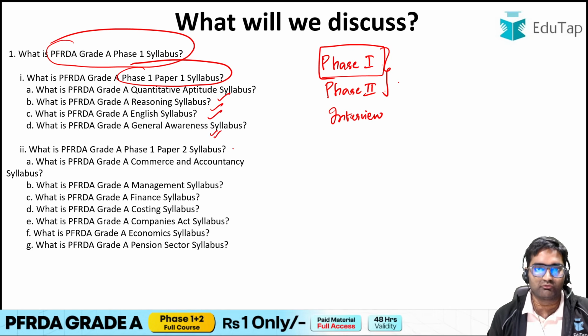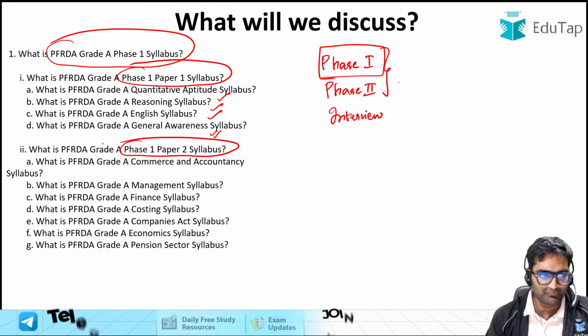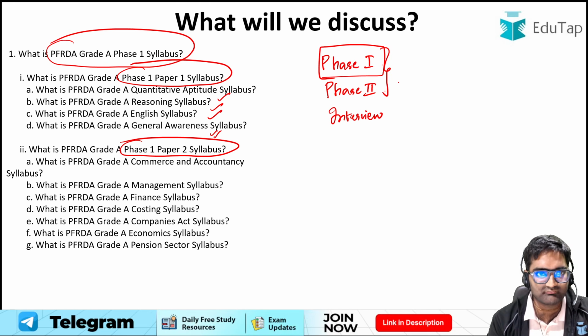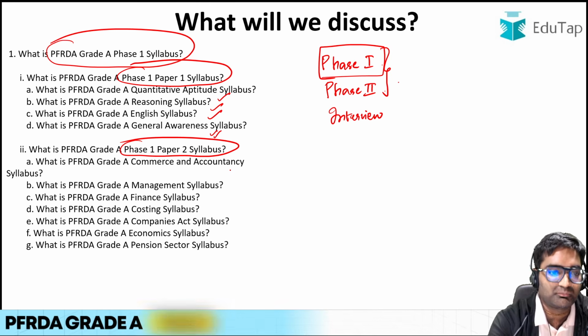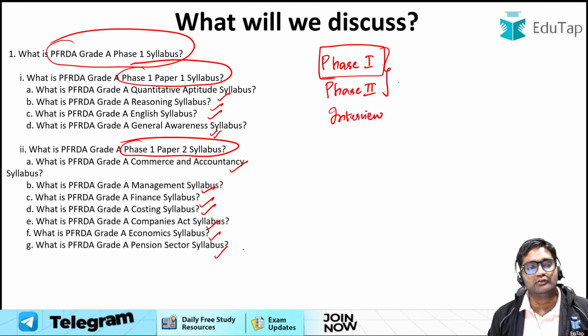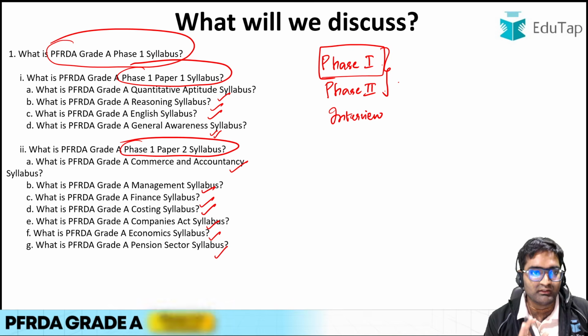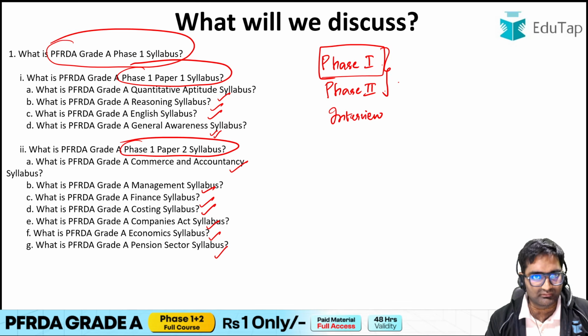We'll be talking about all of these. Also, we'll talk about the phase 1 paper 2 syllabus, wherein there are 7 subjects to prepare: commerce and accountancy, management, finance, costing, companies act, economics, and pension sector. We will be talking about the basic syllabus of all of these subjects.